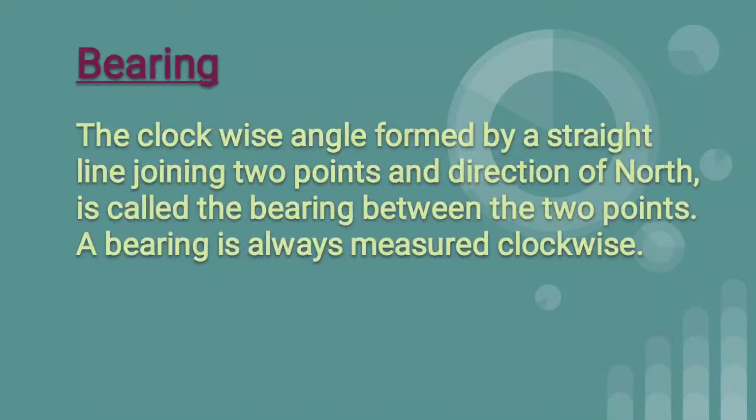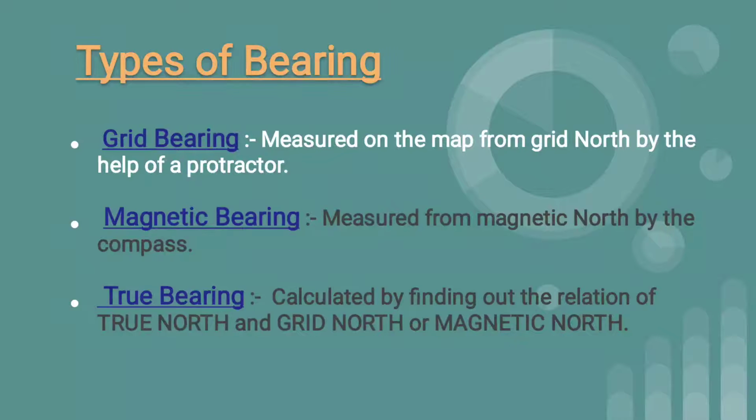The clockwise angle formed by a straight line joining two points and the direction of north is called the bearing between two points. A bearing is always measured clockwise. There are three types of bearing: grid bearing, magnetic bearing, and true bearing. Grid bearing is measured on the map from grid north with the help of a protractor. Magnetic bearing is measured from magnetic north by the compass. And finally, true bearing is calculated by finding out the relationship of true north, grid north and magnetic north.